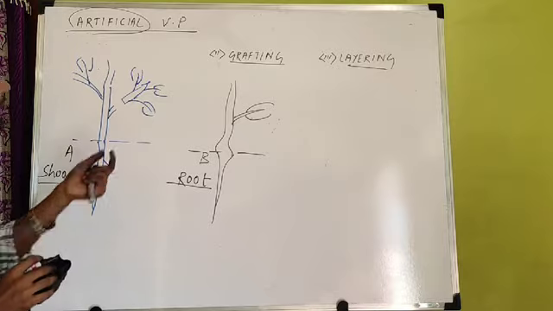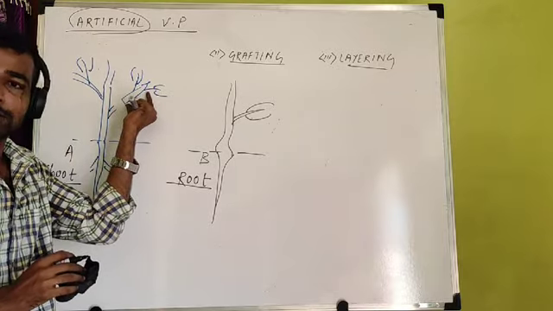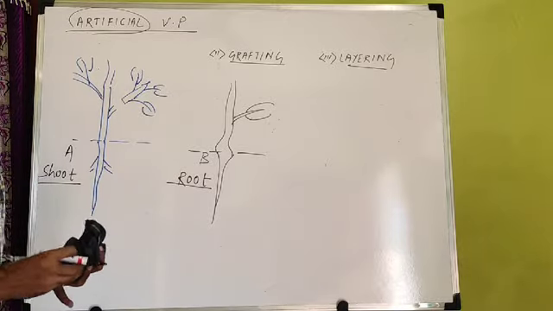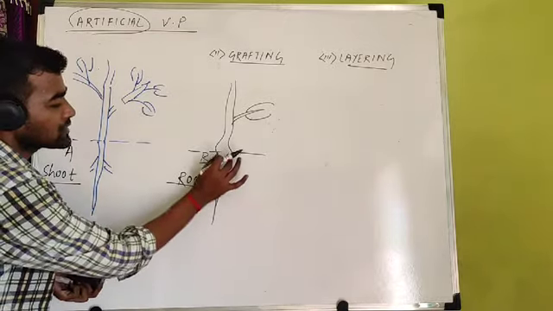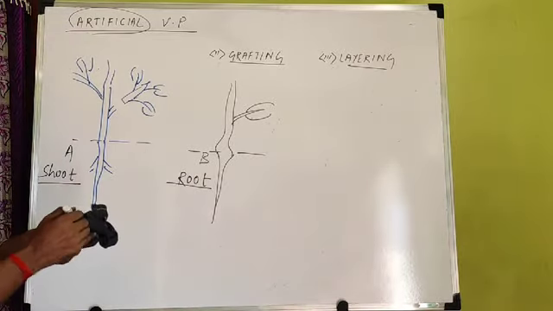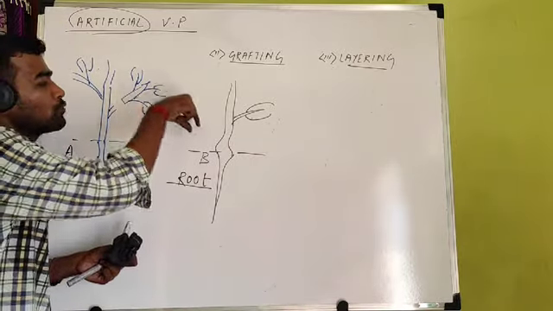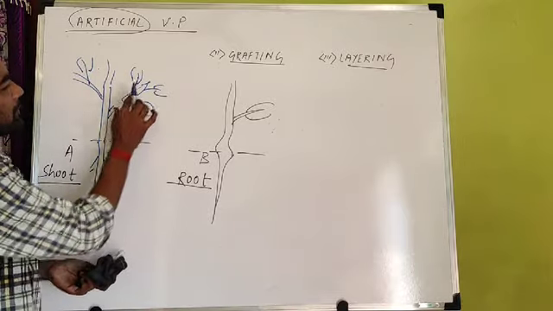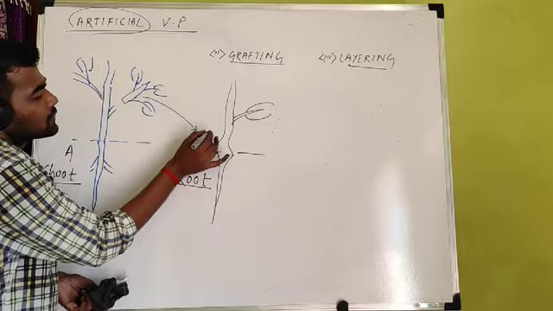So now we have to take this part and insert it in another plant which possesses a well-developed root. Now this is the well-developed root. Now I can directly join this part with the root or stem, whatever that portion. I will take this portion and join here.